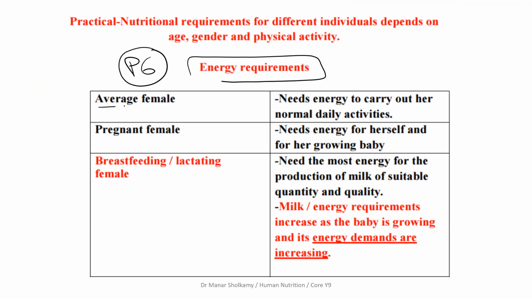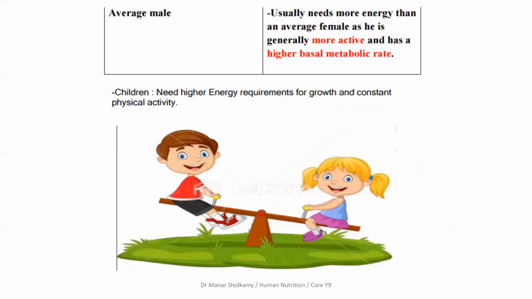If you have an average female and you're comparing her diet with a pregnant female, who needs more food and why? The pregnant female, because she has a baby that needs energy and nutrients. Of course. And comparing the pregnant female with a breastfeeding female that is producing milk, who will need more calcium and more carbs, the breastfeeding or the pregnant? The breastfeeding. Yes, because the requirements of the child are increasing every day because the child is growing, okay?